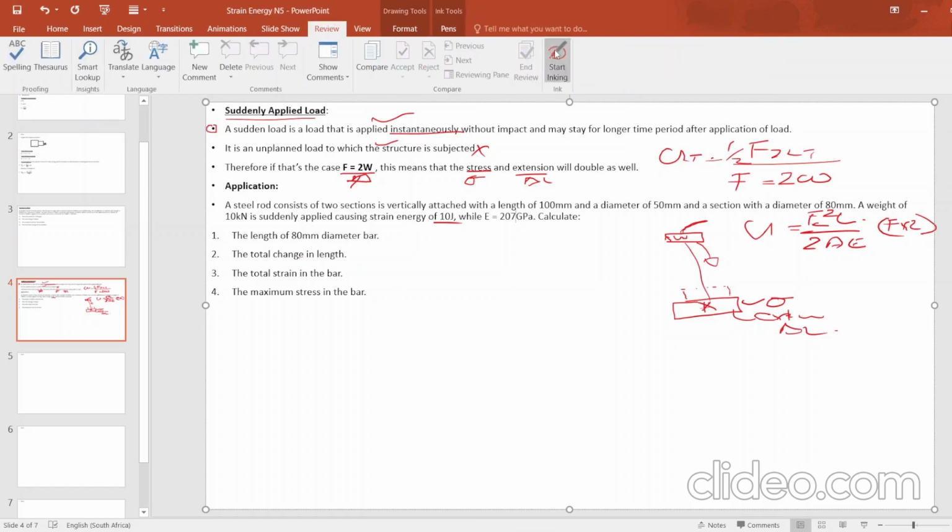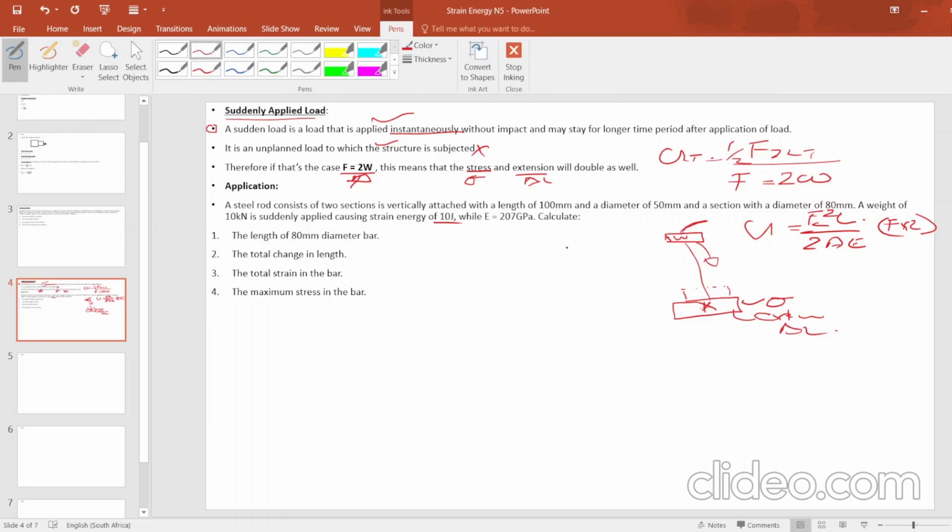Now let's apply. Let's calculate whatever they want us to calculate. Now let's take out the data. We are having two sections, section 1 and section 2. This is what I think we have: L1 and L2.